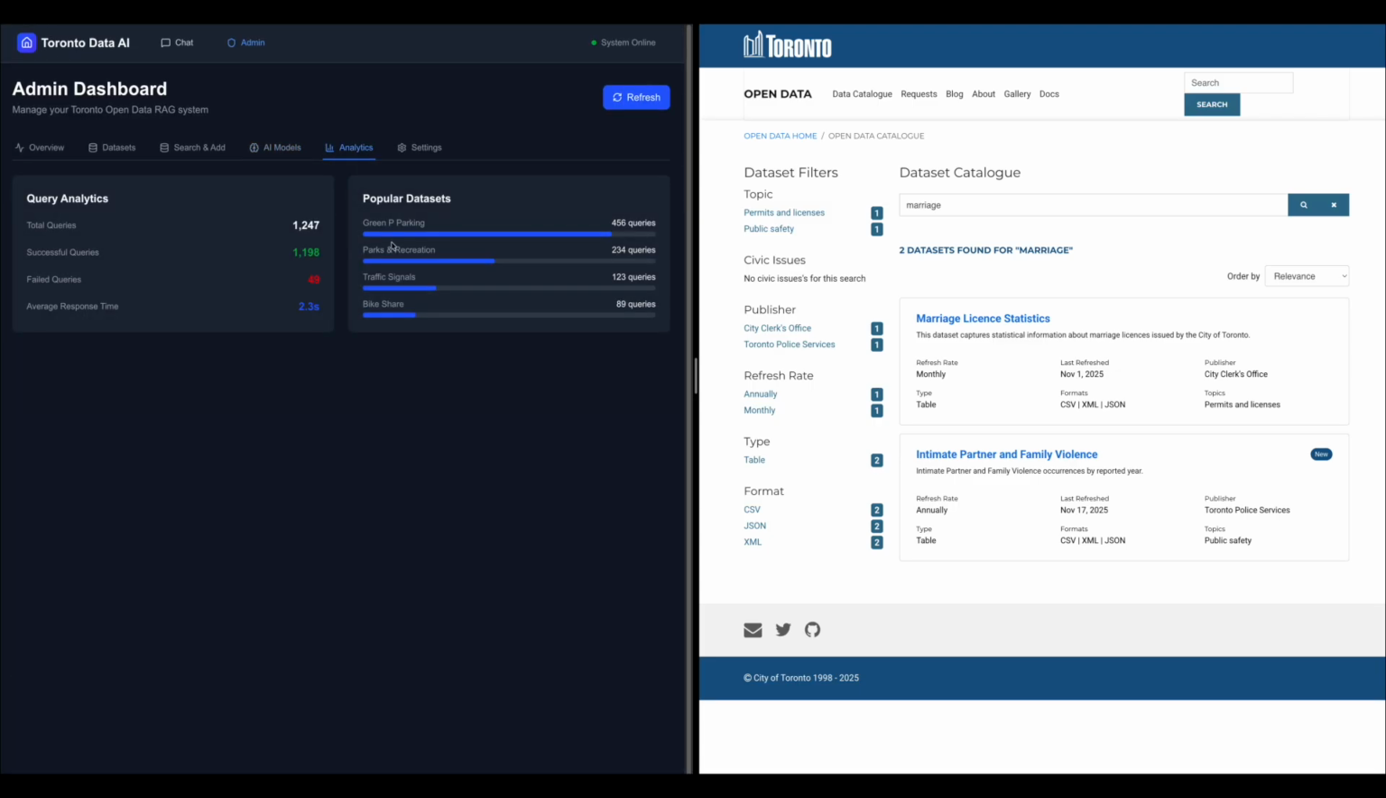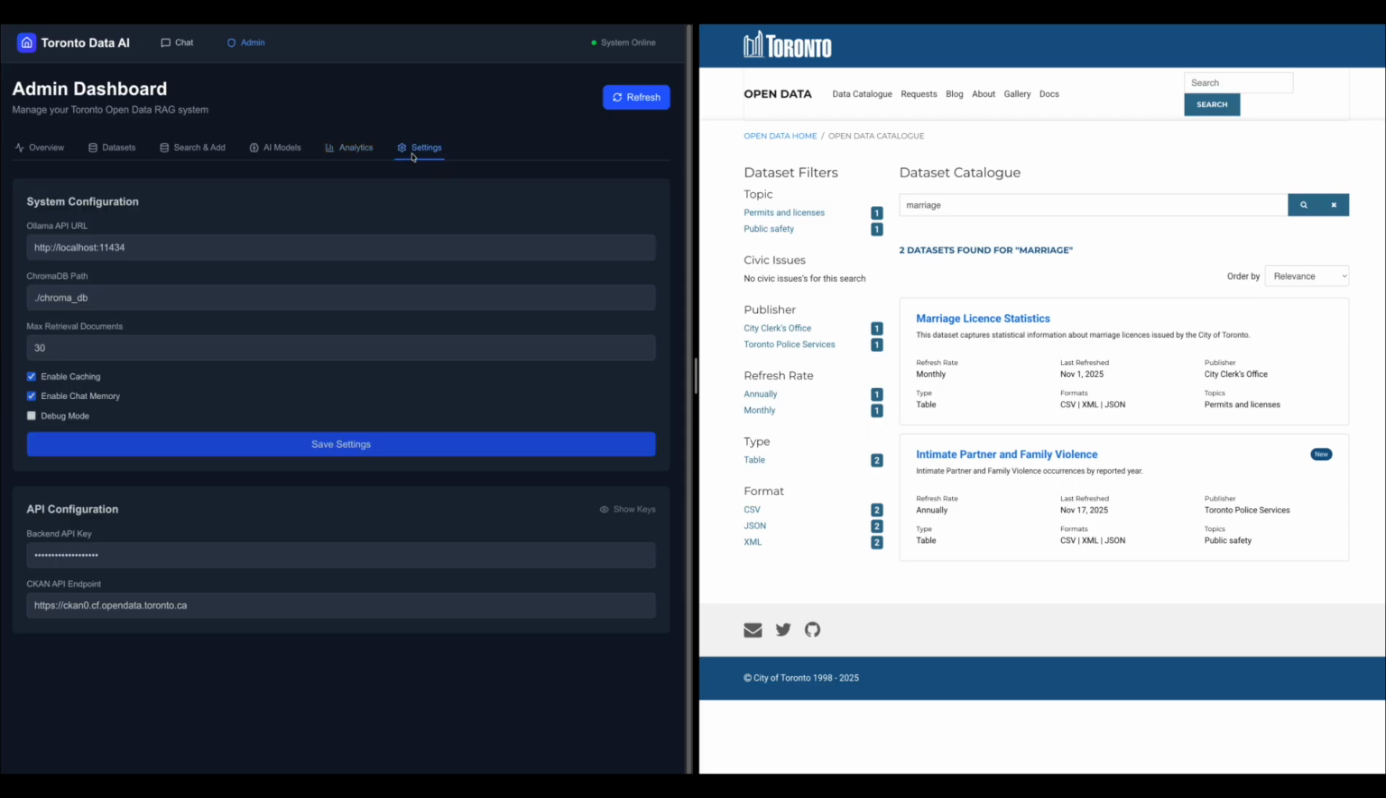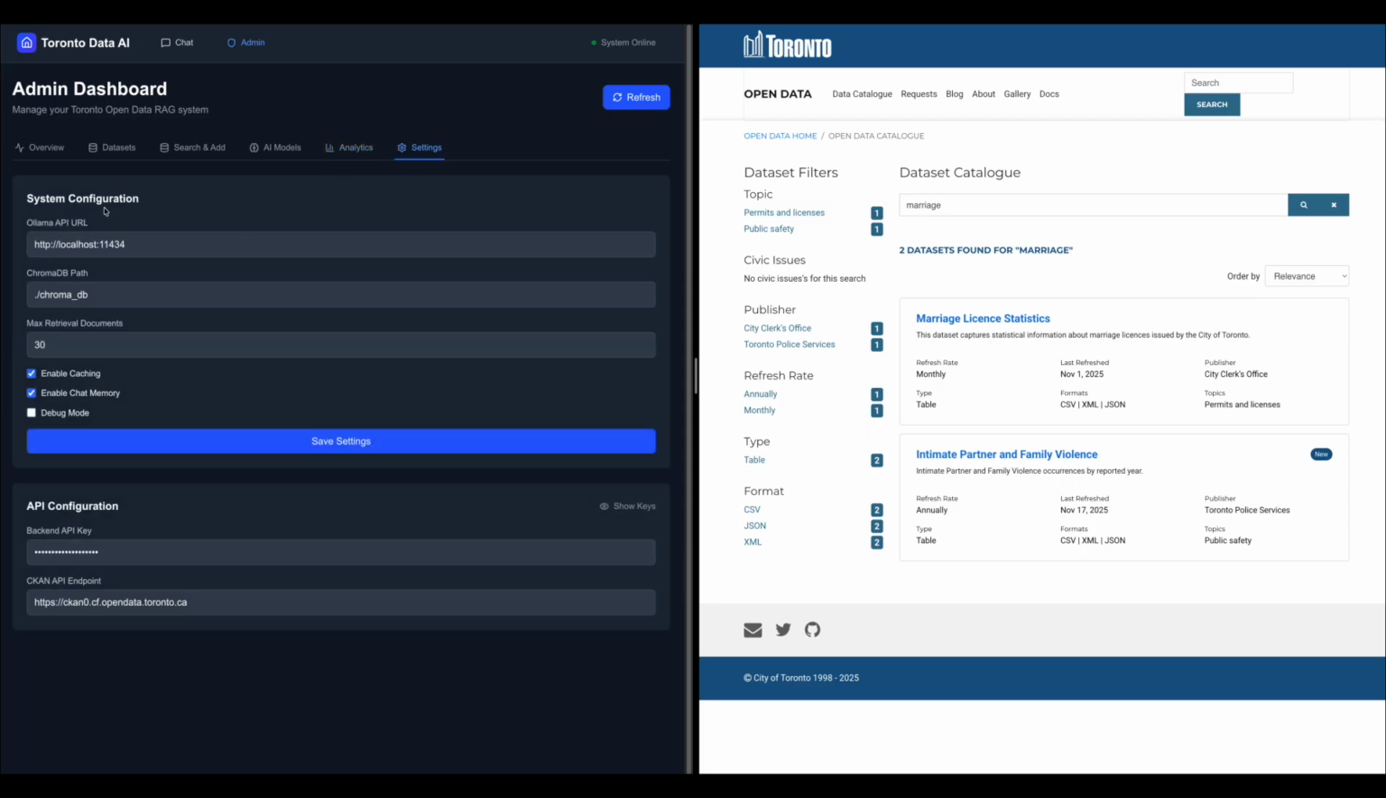Then we have some basic analytics, which datasets have been queried how many times, which can be extended. Then we have this settings panel where we can configure any other AI systems running, swapping any AI models that are publicly available. Then we have a database path. So this is basically a database for the AI which stores all the information in the AI's understandable language.